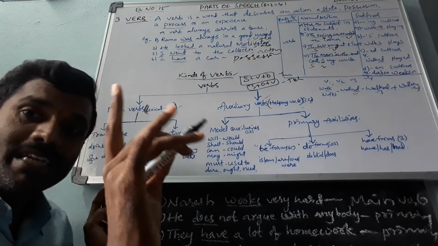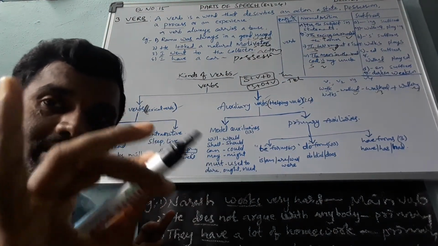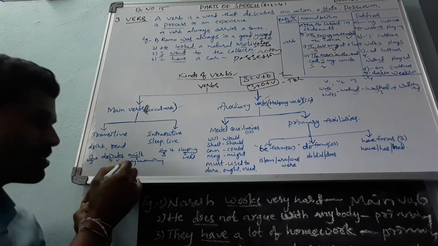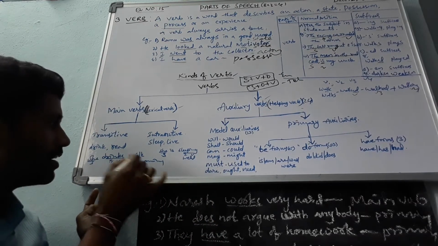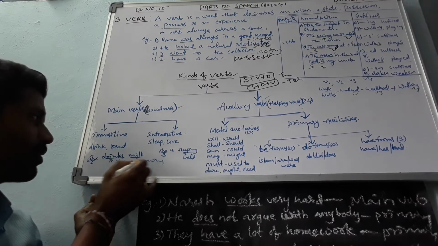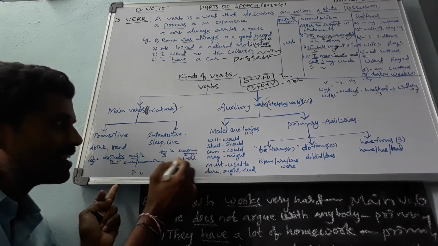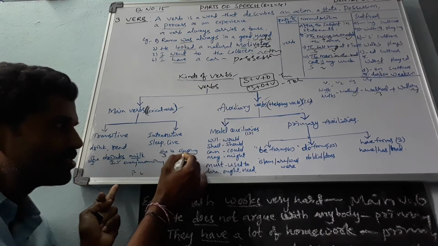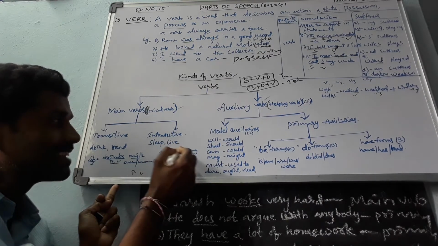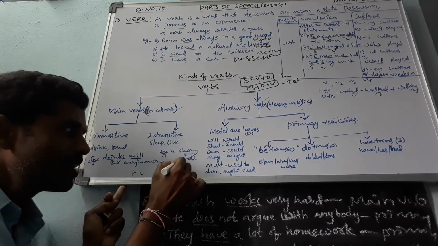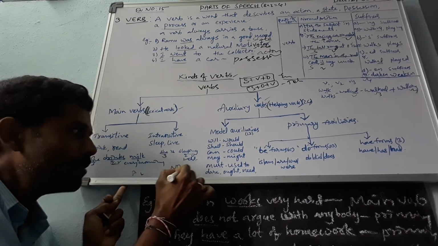When the verb has an object, those are called transitive verbs. These have passive forms. Okay, she drinks milk every morning. So drink is transitive. Here, she is sleeping well. There is a subject, but there is no object. So this is called an intransitive verb. Intransitive verbs have no passive forms.